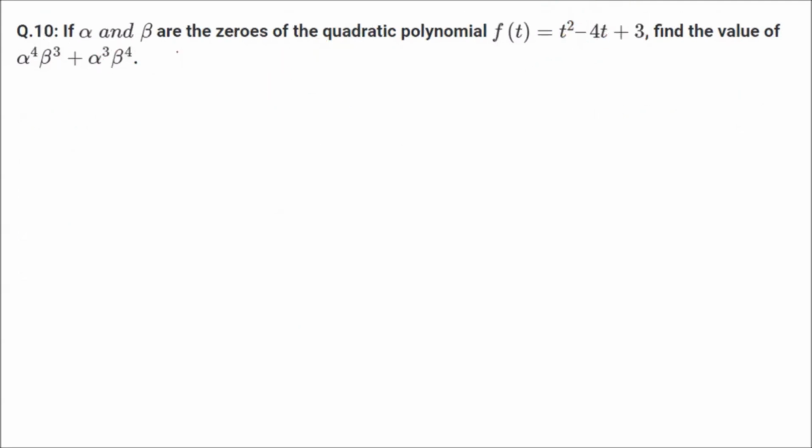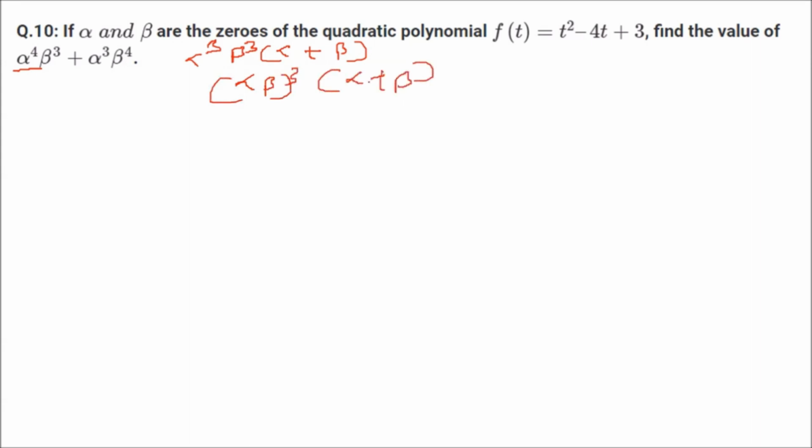If alpha and beta are the roots or zeros of quadratic polynomial, this one, find the values of this one. So now it has become quite easy for you. We can take alpha and beta common from here, alpha cube, beta cube. Alpha cube, beta cube we can take common. So what do we get? Inside this we get alpha and here we get beta. This alpha cube beta cube can be written as alpha beta whole cube into alpha plus beta.